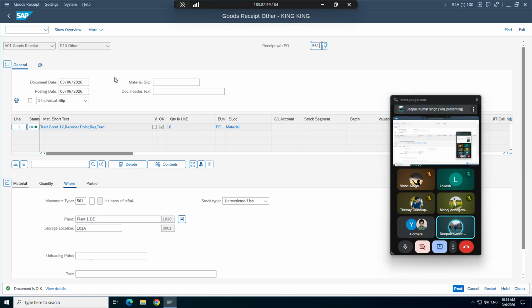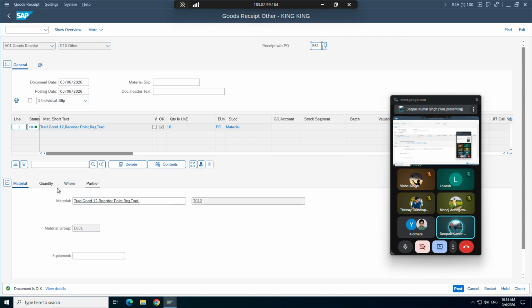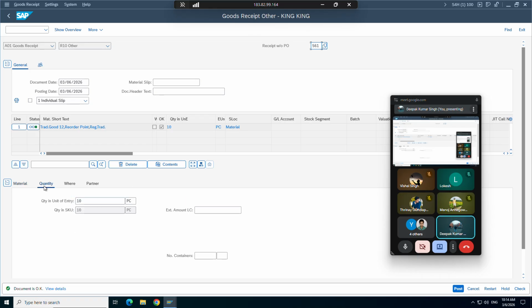It's an initial entry for stock balance. It's very simple. This we call the initial stock upload. You put goods receipt, Other. Either you put the movement type here, or there are only four tabs. See which material you are trying to update the stock for. So you put TG12, automatically TG12 will come here, and the description will come here. You go to quantity, you can put your quantity.